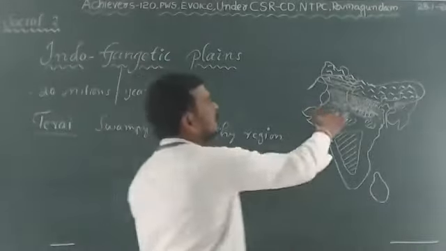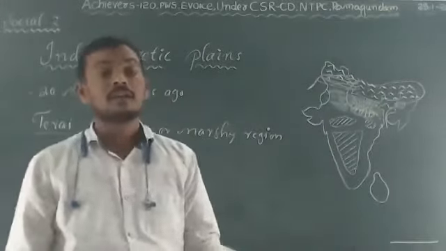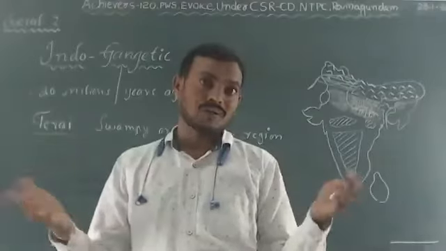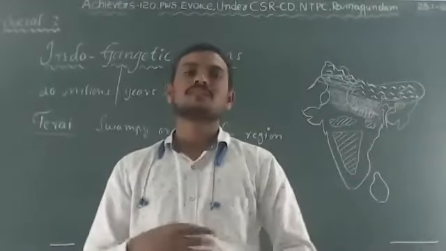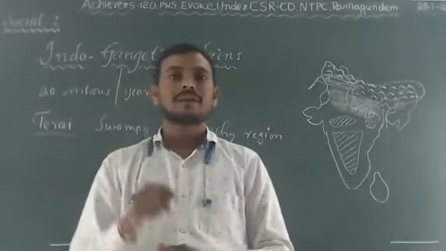So the northern plains of India can support cultivation extensively. So we see the density of population is higher over there. You know what is meant by density of population? The number of people who live in 1 square kilometer.